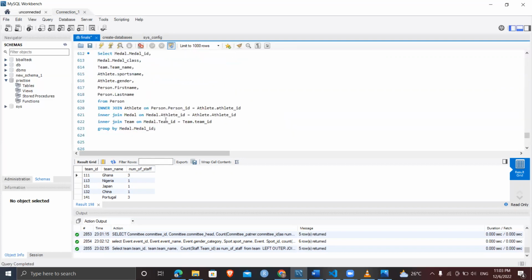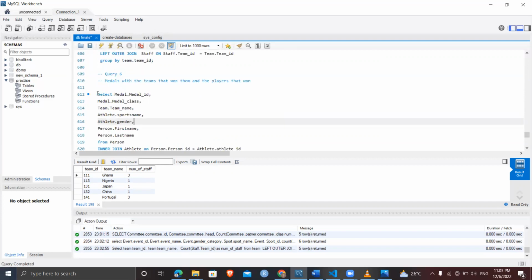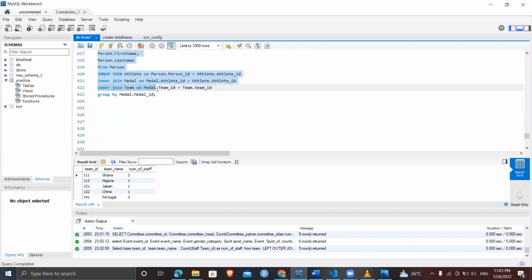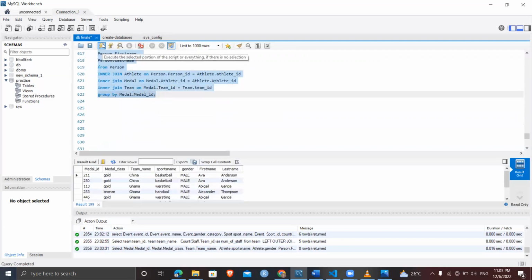In our last query, we're storing information about the medals: the medal class, the medal ID, the name of the athlete that won that medal, and the name of the team that had the medal. So let's run it and see what we have. We have the medal ID, the medal class, the team name, the sports name in which the medal was won, the gender of the winner of that medal, and the first and last name of the medal winner.